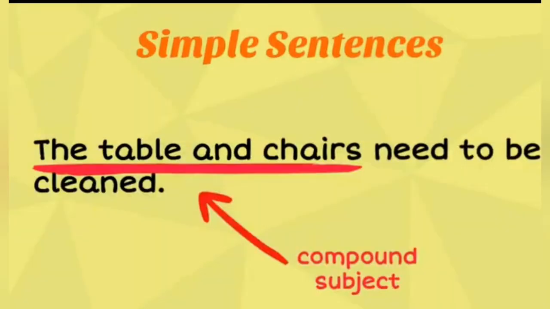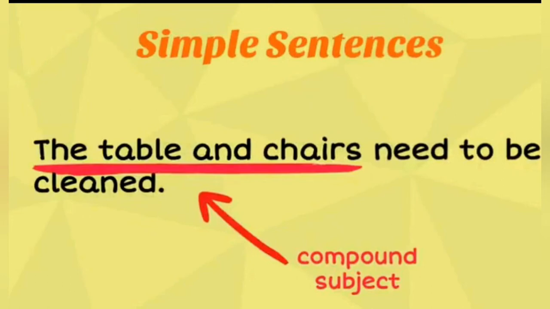Another example, the table and chairs need to be cleaned. Here we have two subjects, but these are joined with the help of a coordinate conjunction. So that's why it is known as a compound subject. The table and chairs, this is a compound subject, with one finite verb, that is need. So this is also called a simple sentence.